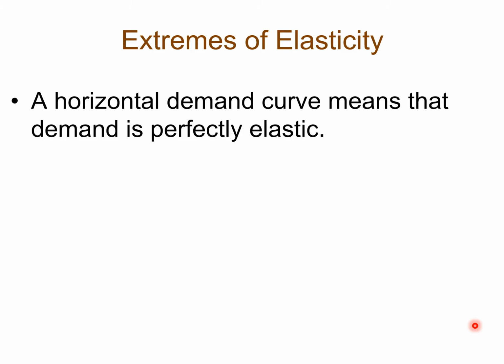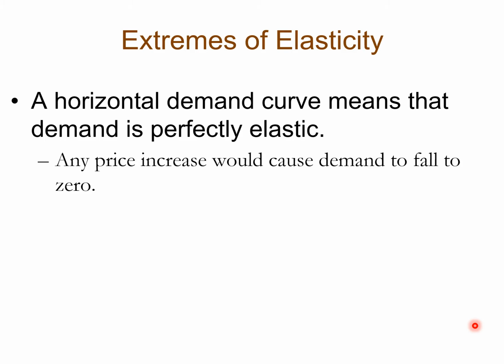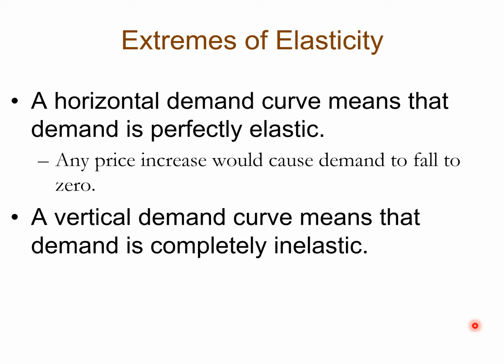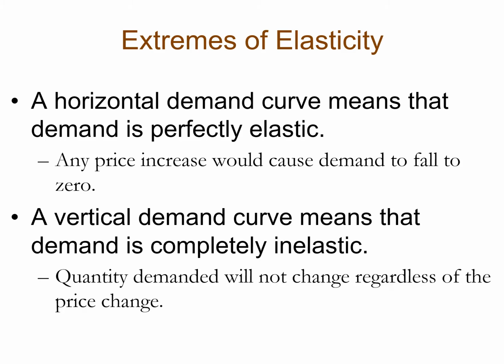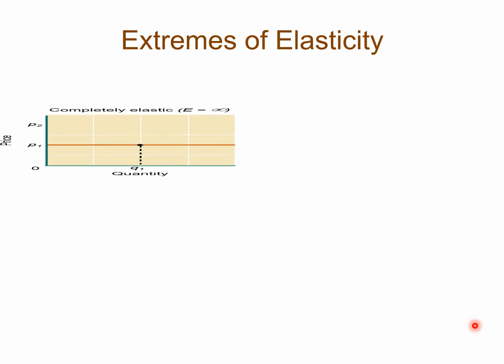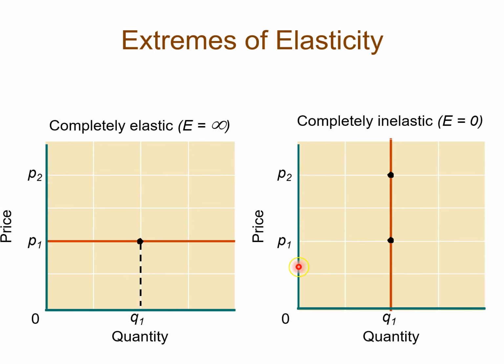It will be horizontal. What if customers are completely insensitive? The value of elasticity is 0. Well, then the demand curve will have another unique shape. It'll be vertical. And then it's going to look like this. Most demand curves have a negative slope. This one you can see is horizontal. This one is not negative sloped, it is vertical.